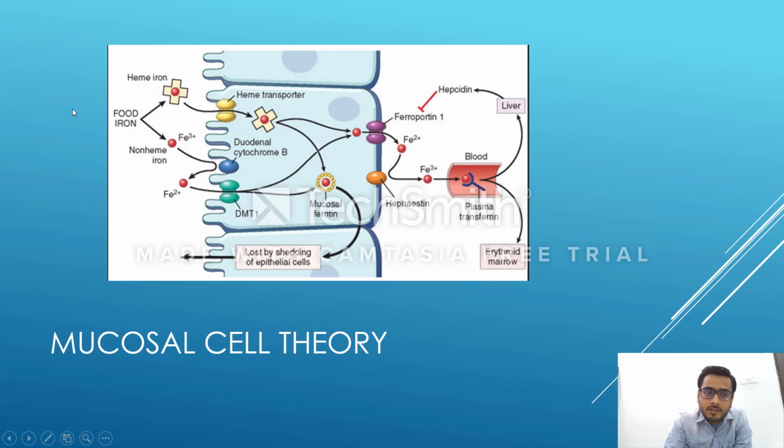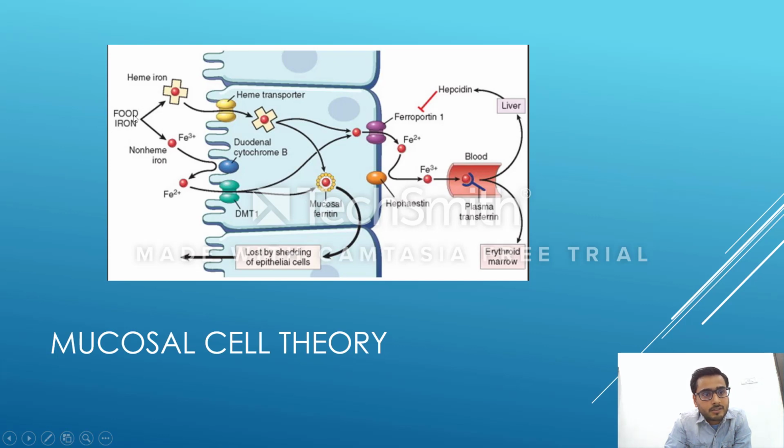As I told, we ingest iron. When we ingest iron, Fe2+ is more readily absorbed by the mucosal cell of the duodenum. Heme iron, on the other hand, is not affected by any substances. So we ingest iron in iron rich food.